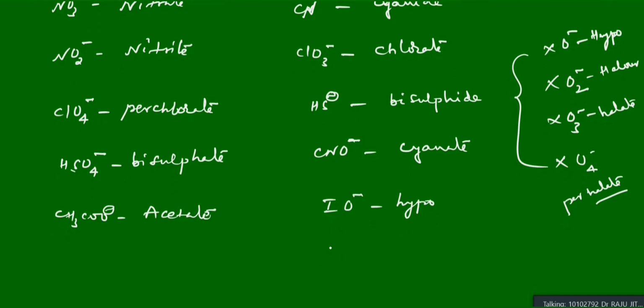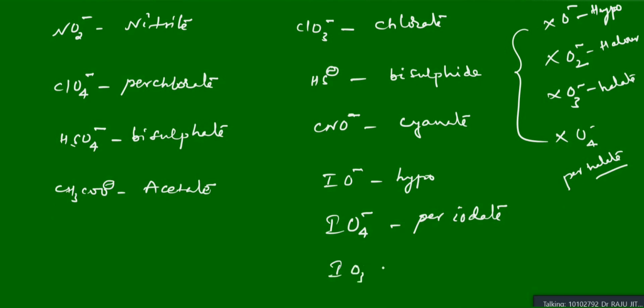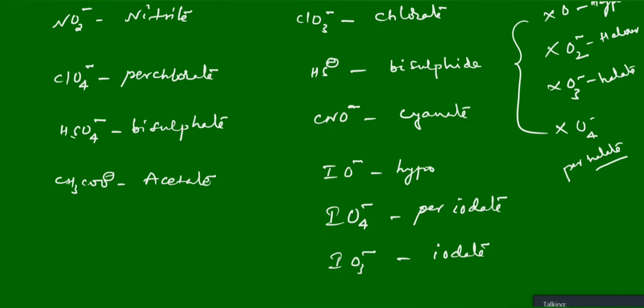Means if I take IO4 minus, just like ClO4 minus, this is periodate. If I take IO3 minus, iodate. These are a few examples of monovalent anionic radicals.